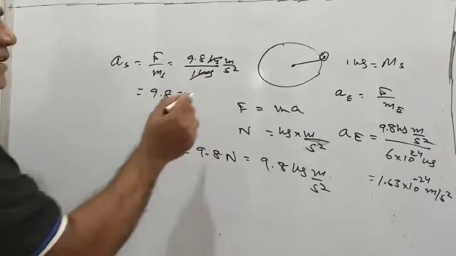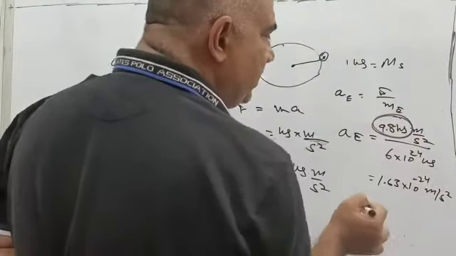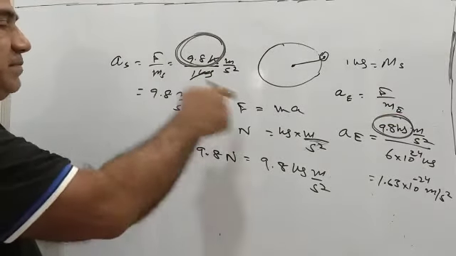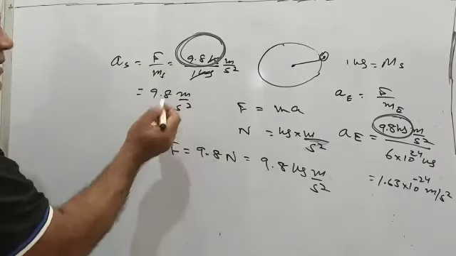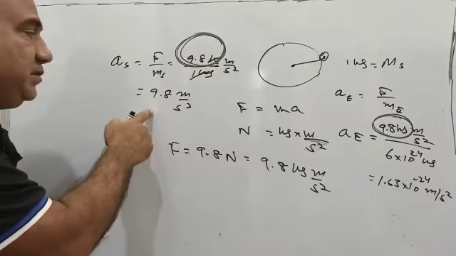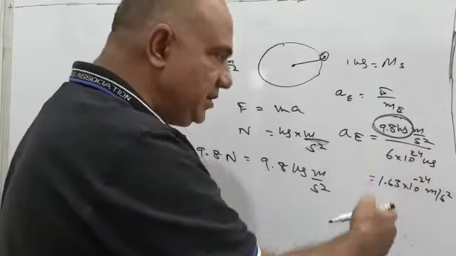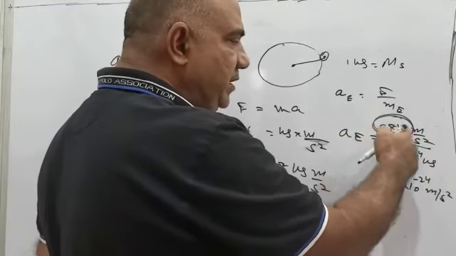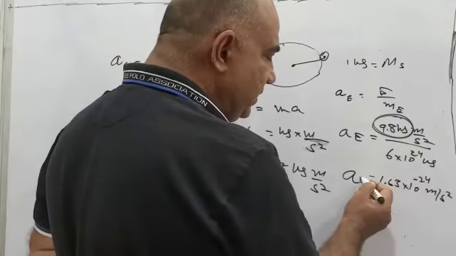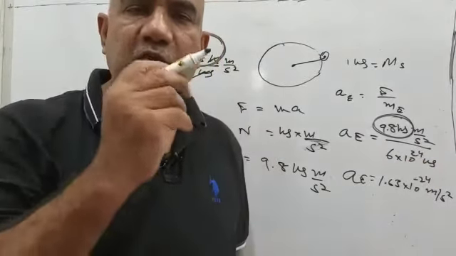Now we can see that the same force of 9.8 Newton is able to cause different accelerations in the Earth and the stone because their masses are different. The mass of the stone is 1 kg, so a 9.8 Newton force is able to establish an acceleration of 9.8 meter per second square. Whereas the mass of Earth is 6 into 10 raised to the power 24 kg, so the same force is able to establish only an acceleration of 1.63 into 10 to the power minus 24 meter per second square, which is almost negligible.